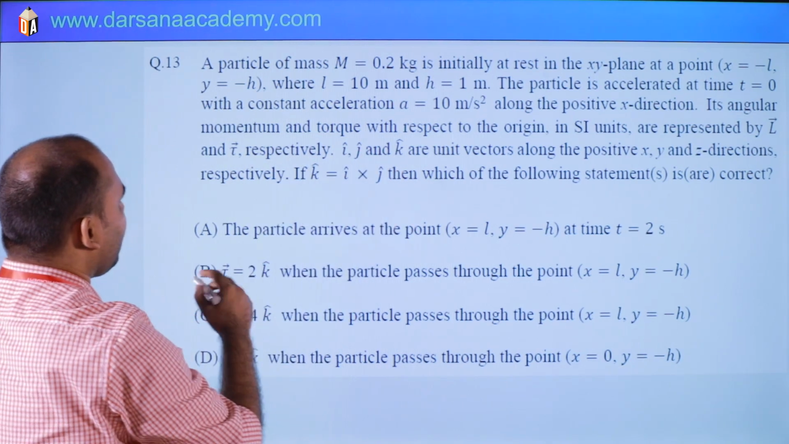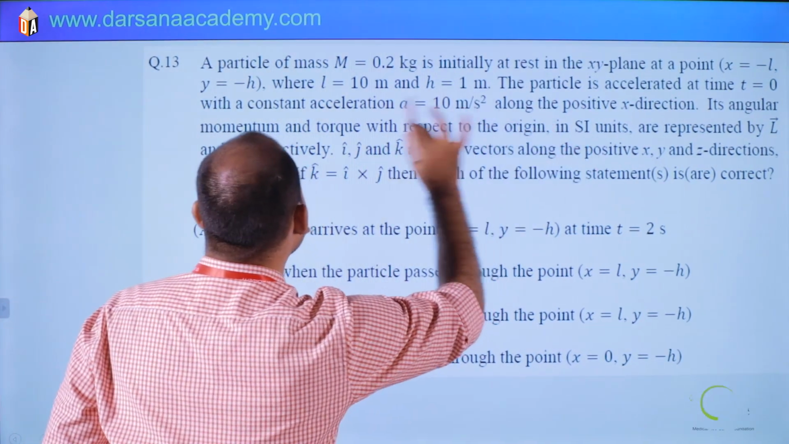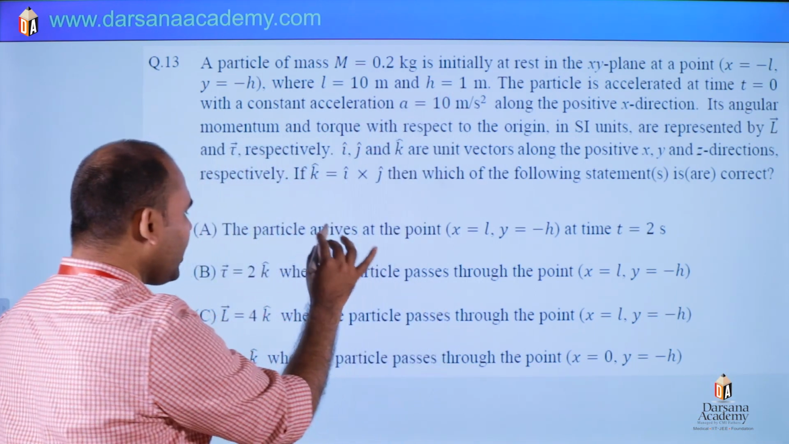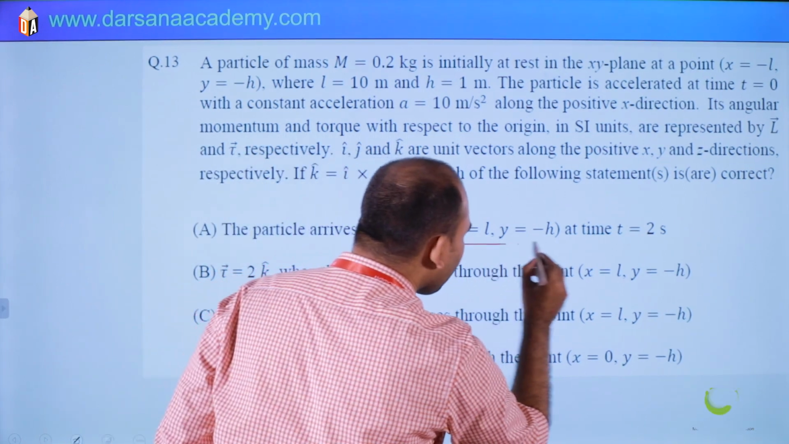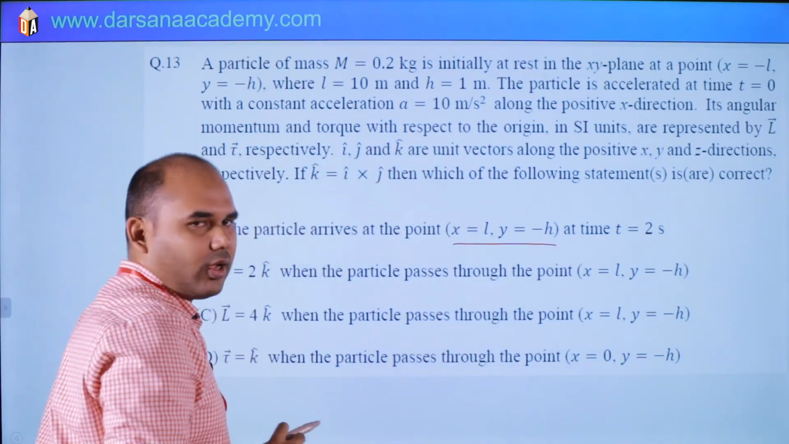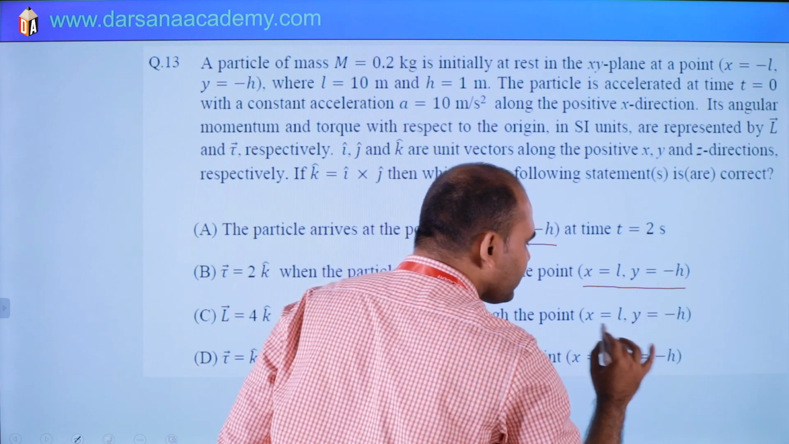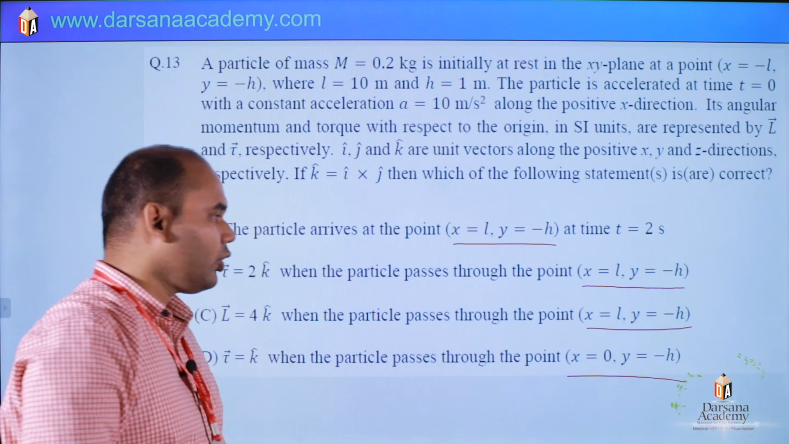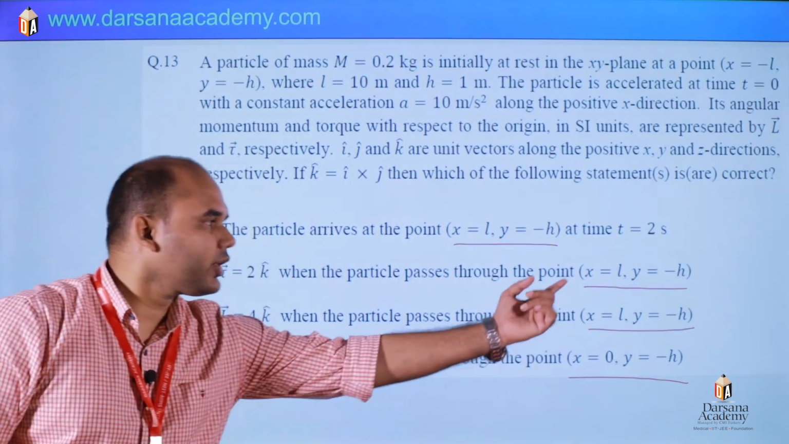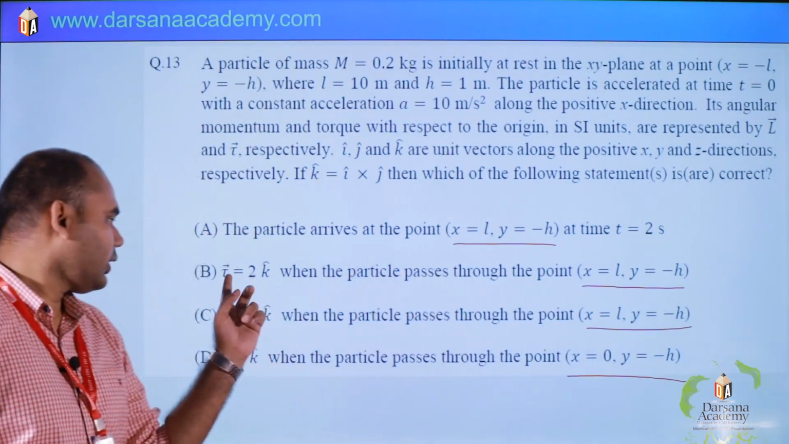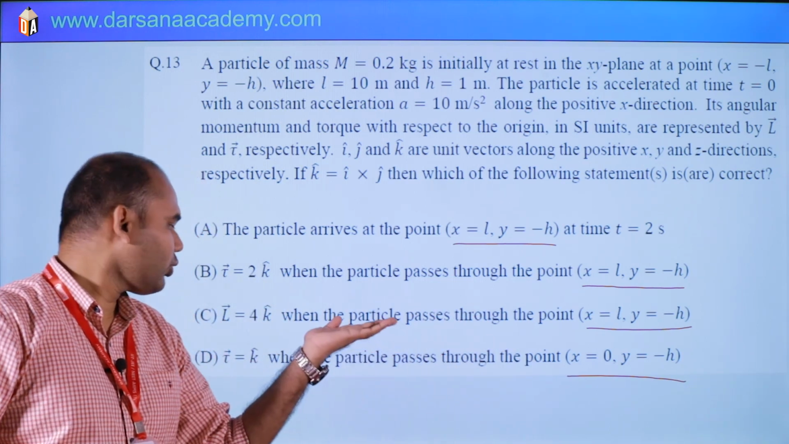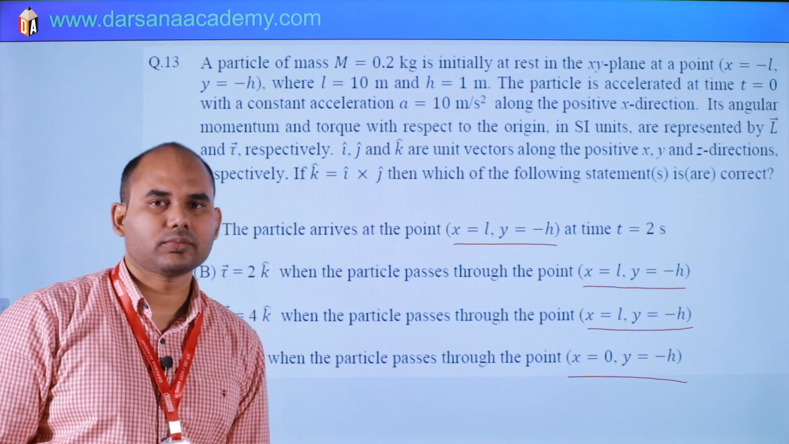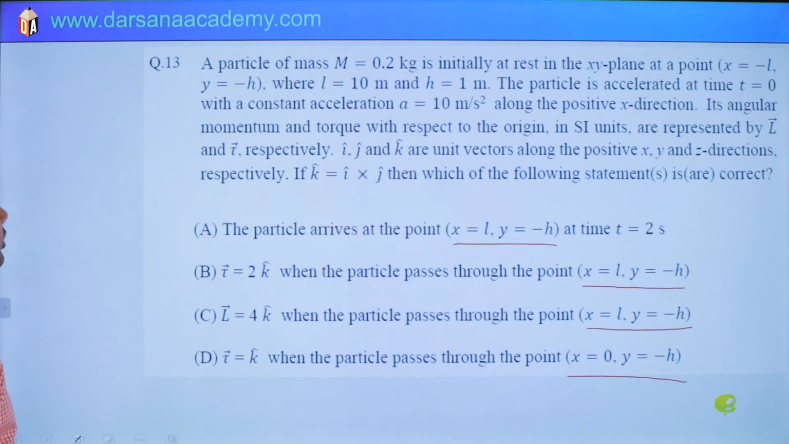I will explain. Initial location of particle is minus L minus h, and they are asking, options are given, x equals to L, y is minus h, means y is not changing. Here also x is L, y is minus h, same and same. So this is giving idea of what we have to find. So at these locations we have to find torque, here torque, then here angular momentum, and then time to arrive at this location. So let's solve this one, question number 13.